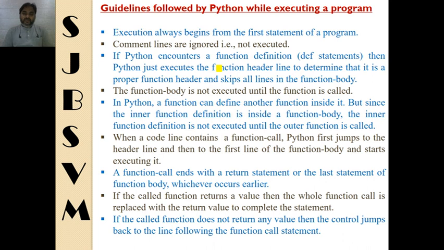I explained this earlier in this slide. Then the next one is the function body is not executed until the function is called. This one also I explained earlier. The next one is that in Python a function can define another function inside it. So this is a new feature.